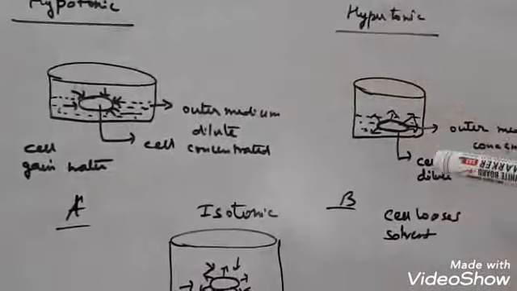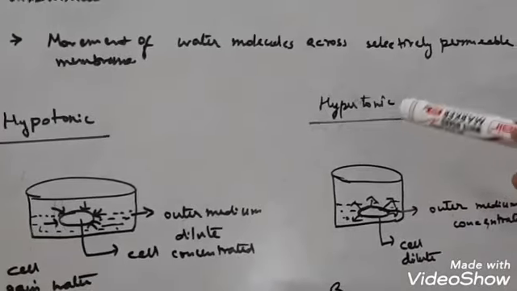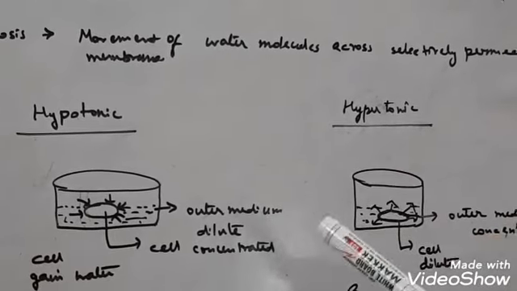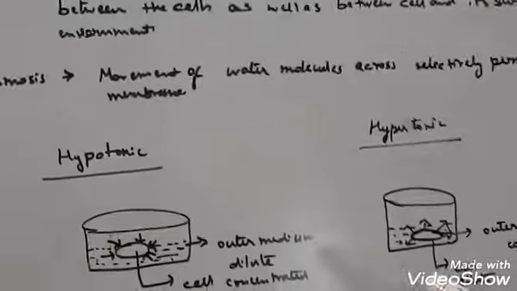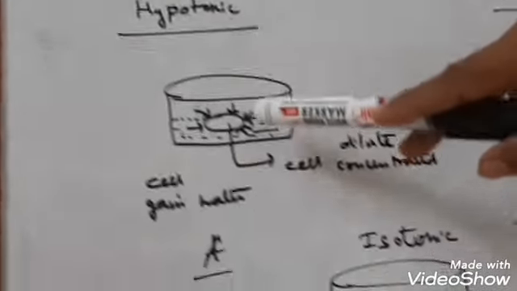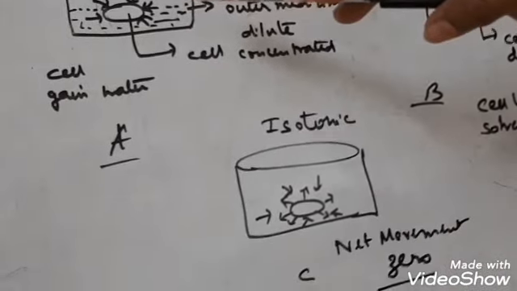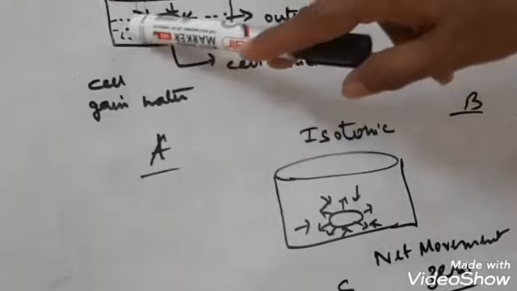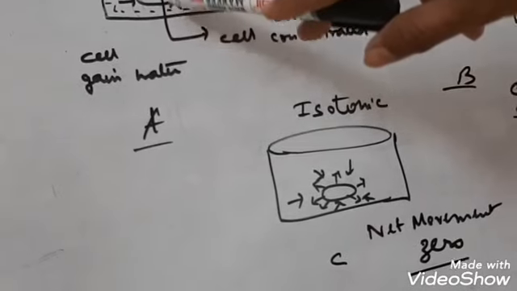Now what are these solutions, and when and how do they work? Suppose this is a beaker I have drawn here, and the surrounding medium is water. This oval structure, suppose, is a cell.